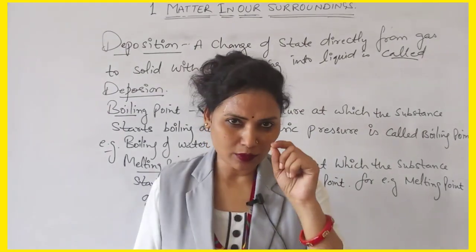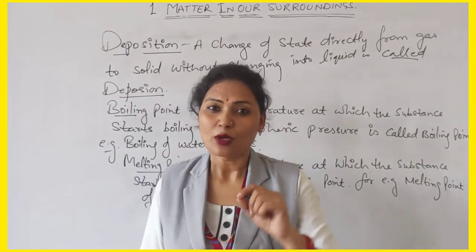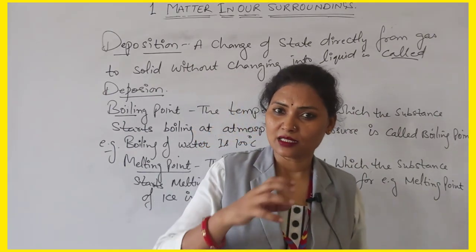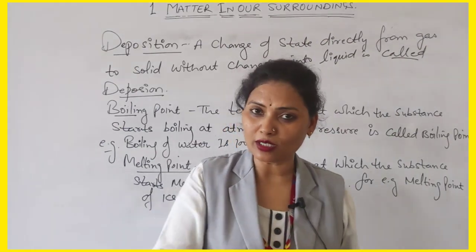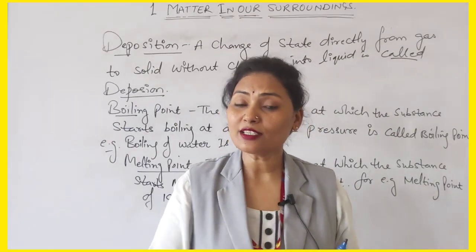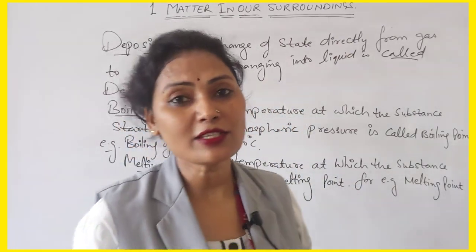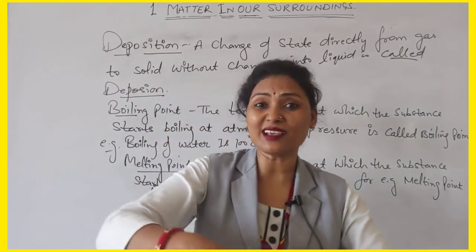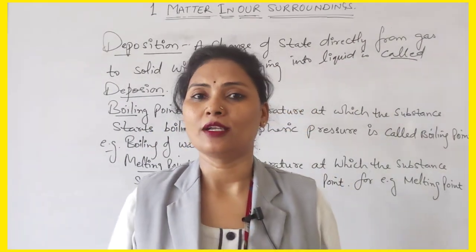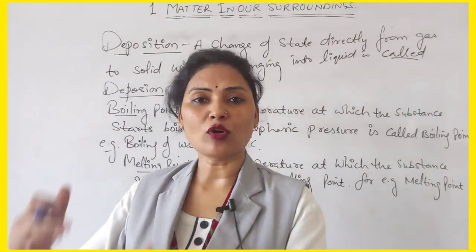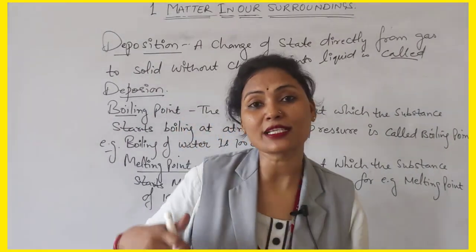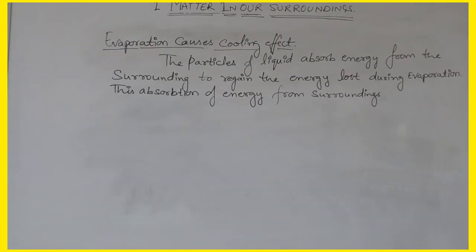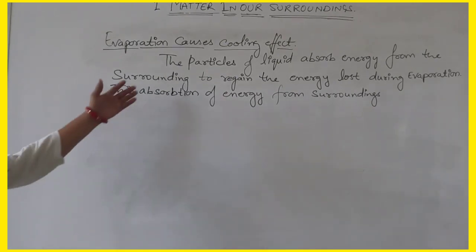Actually the pot contains very small pores. Okay, pores are present in that earthen pot. So the heat that is present inside the water and surrounding is used by that evaporation. Then what is remaining inside the pot? It's cool water. So the next topic is evaporation causes cooling effect. How does it cause the cooling effect?